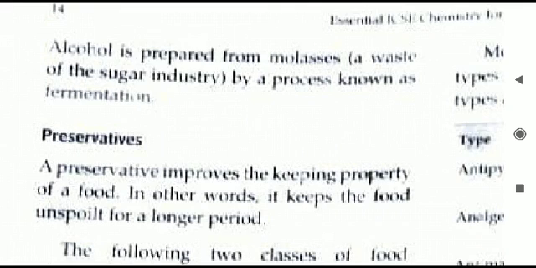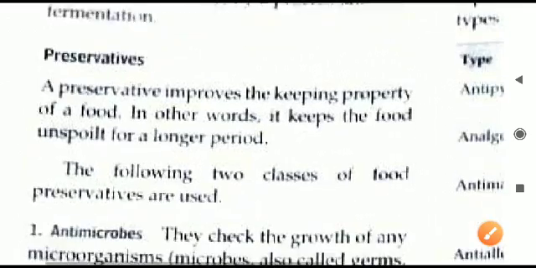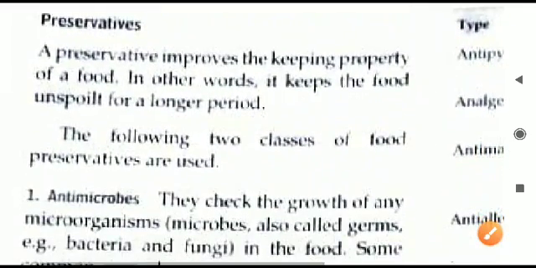Last flavoring agent is what? Last one is the alcohol. It is prepared from molasses. In the sugar industry, molasses is obtained, and from it the alcohol is also working as a flavoring agent. So all these are the different flavoring agents. They are generally used in the food items.